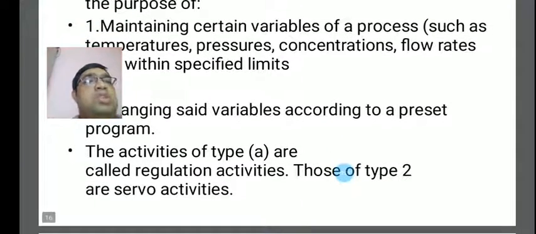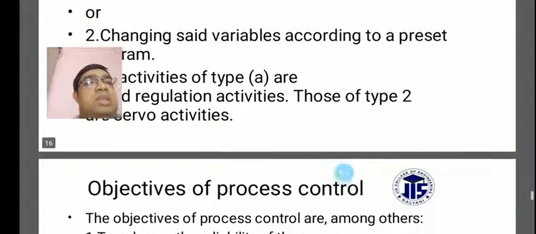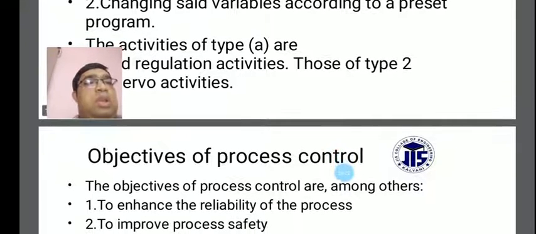The activities of type A are called regulation activities. Those of type B are servo activities.